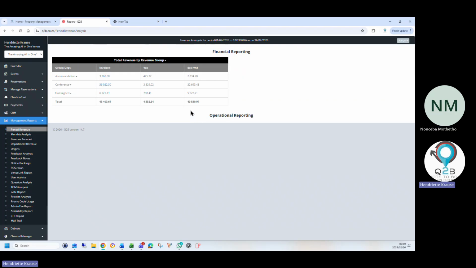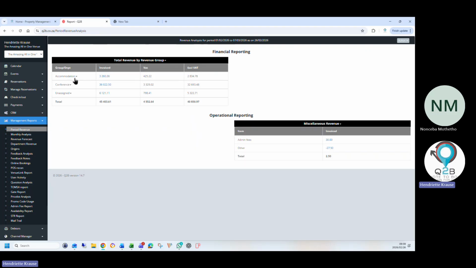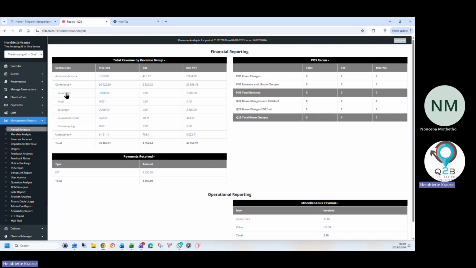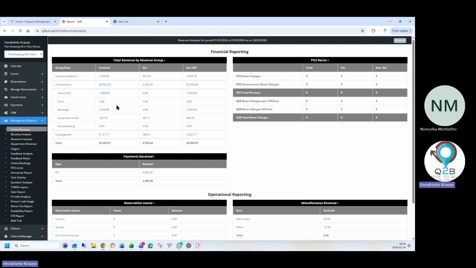So our main revenue report is the period revenue, and it will break down all your revenue departments. Here I can see, out of that package that I've selected, you can also split how much goes to food, how much goes to beverage, equipment rental, housekeeping. You can break down that package that's selected. Wonderful.